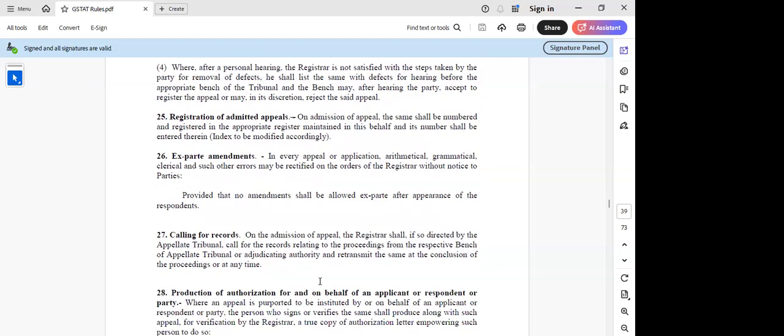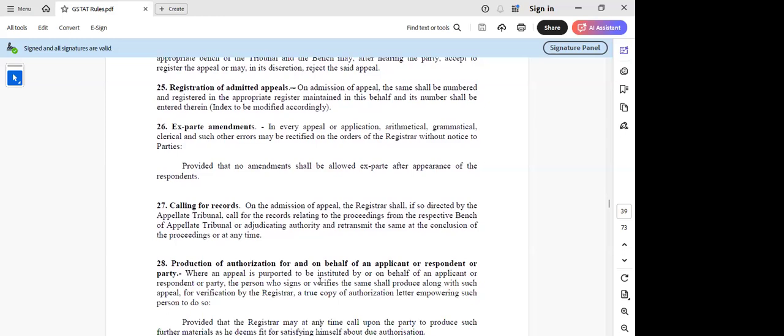And now the second is production of authorization. Production of authorization for or on behalf of an applicant or respondent or the party. I don't know why again they have used the party, because party includes both applicant and respondent. That is one aspect.